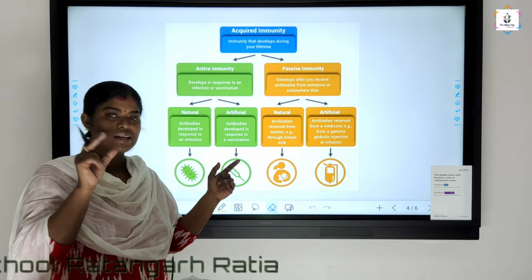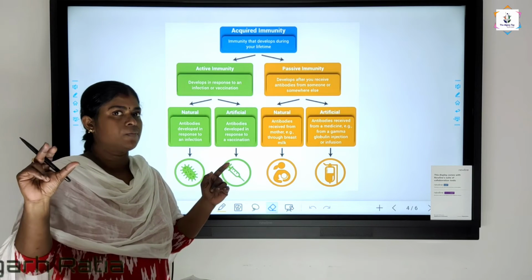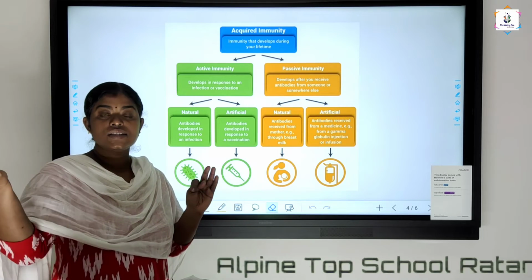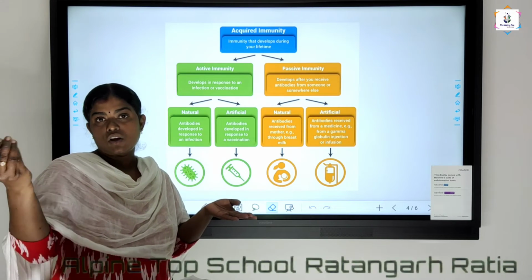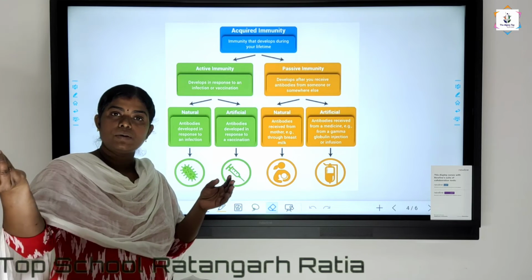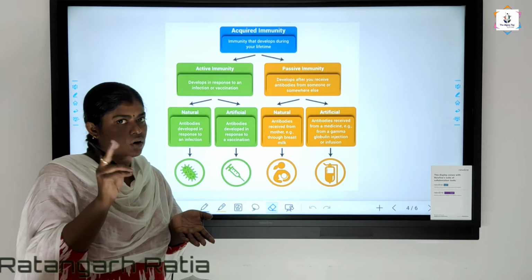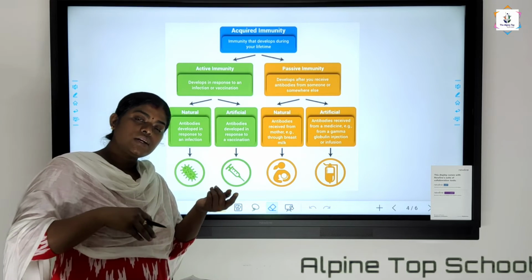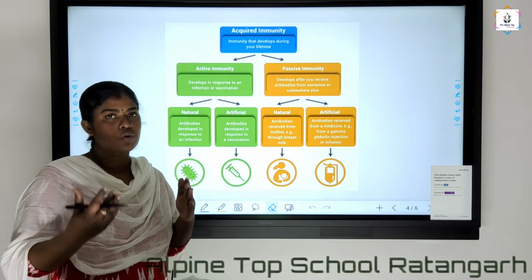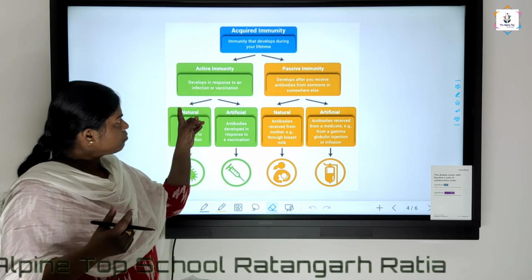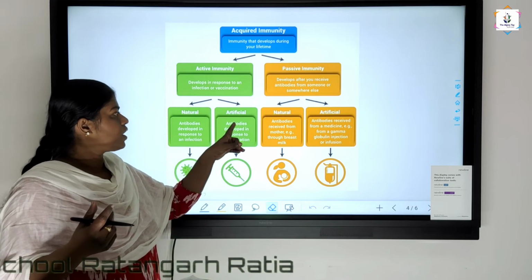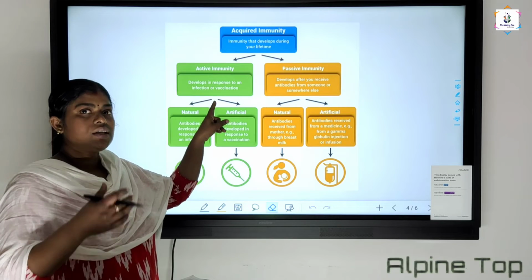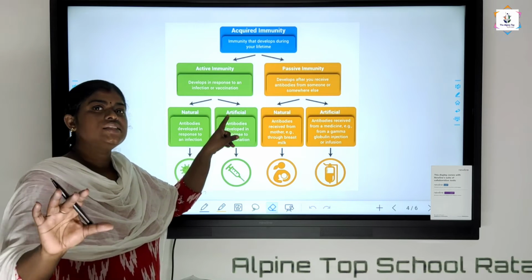We are taking vaccination. What is vaccination? Vaccination is a suspension of the pathogen itself. It may be killed or weakened, or it may be the toxins of that pathogen that we inject into our body. That is known as a vaccine. We have discussed that in the previous class. So we take these vaccines and stimulate our immune system to produce the antibodies. Both these cases, natural or artificial, are under active immunity. In active immunity, the antibodies are produced by your body itself.